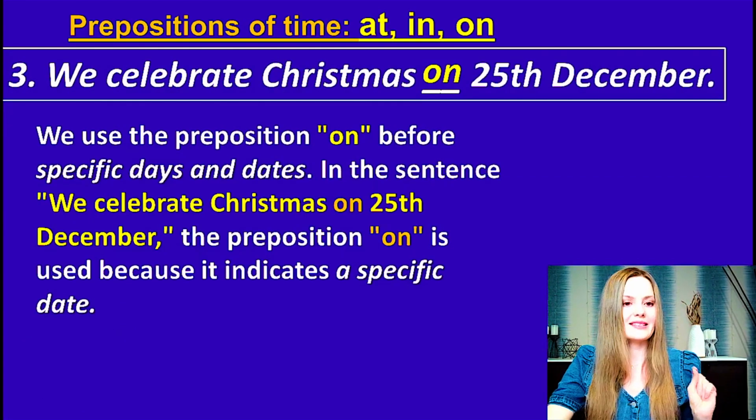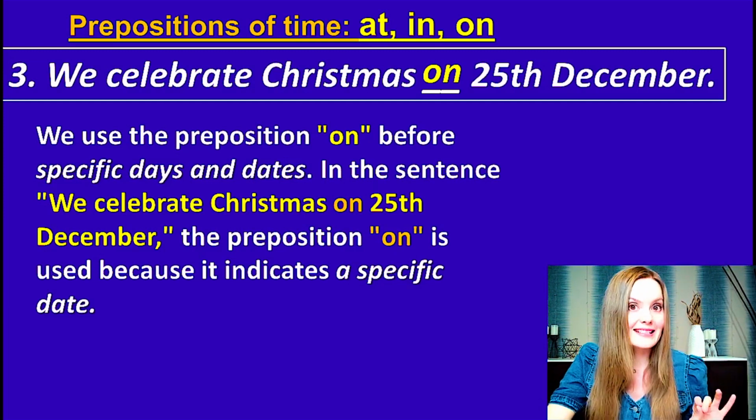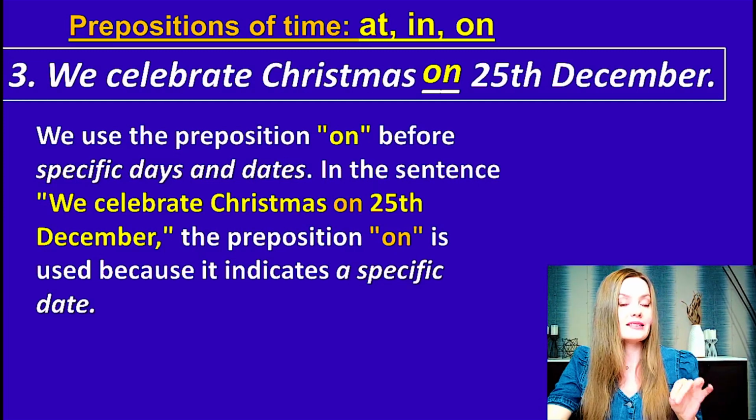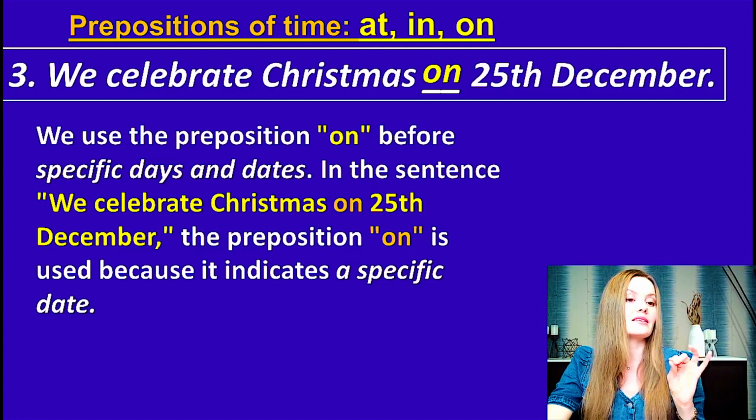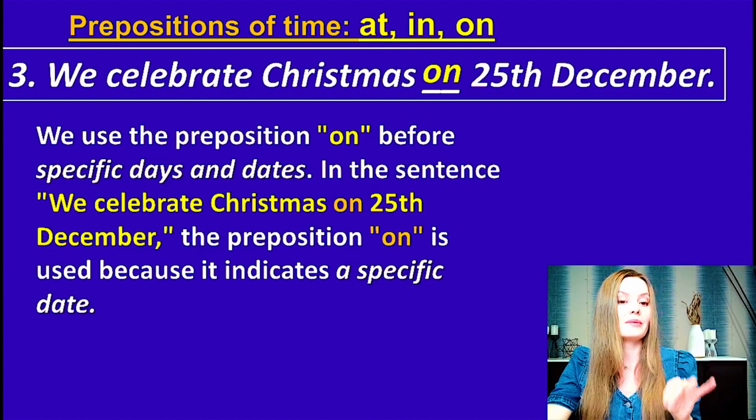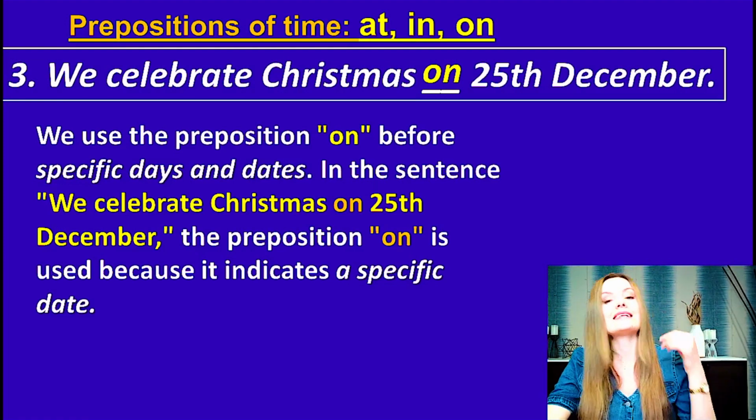The rule is, we use the preposition on before specific days and dates. In the sentence, we celebrate Christmas on December 25th, the preposition on is used because it indicates a specific date. So we use the preposition on before specific days and dates.